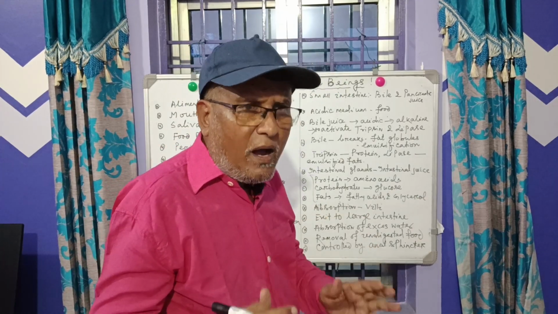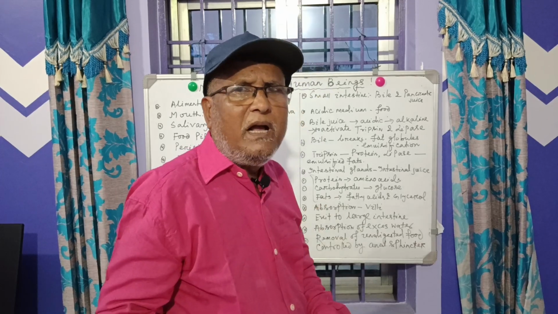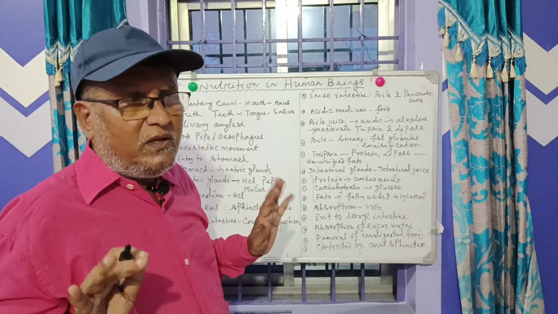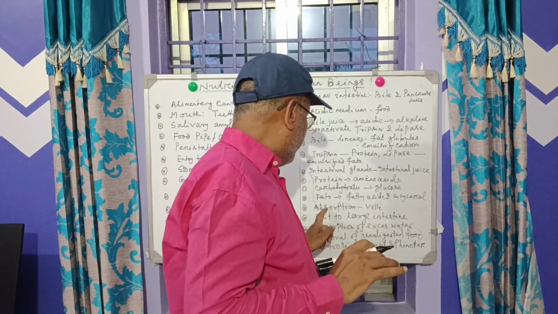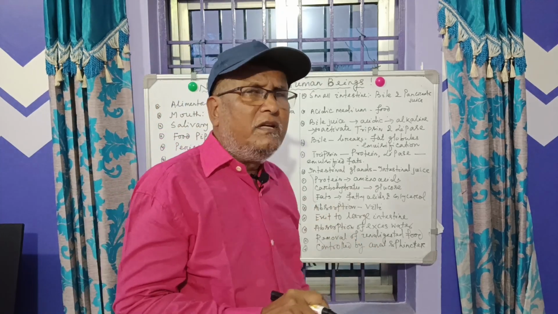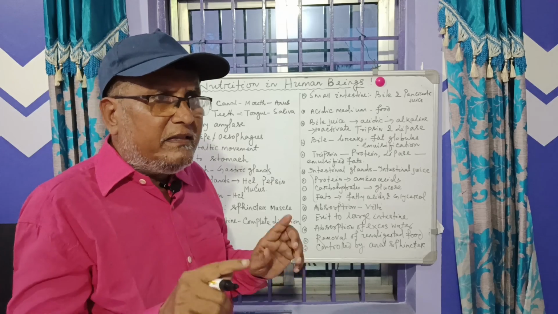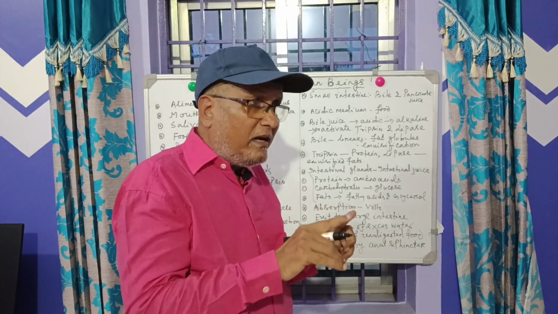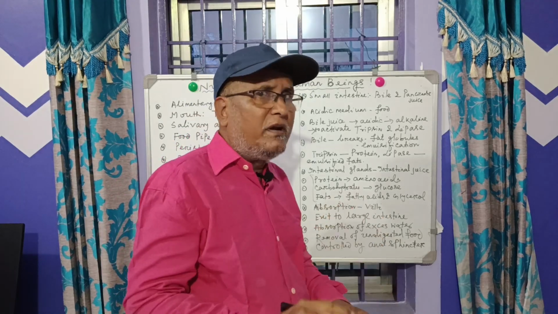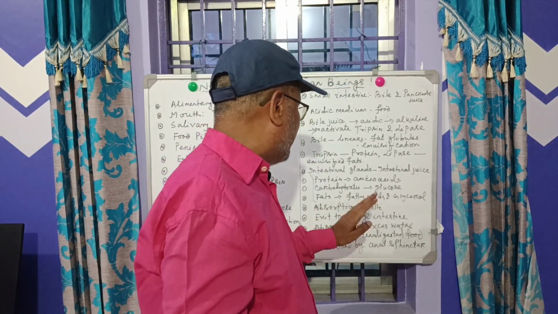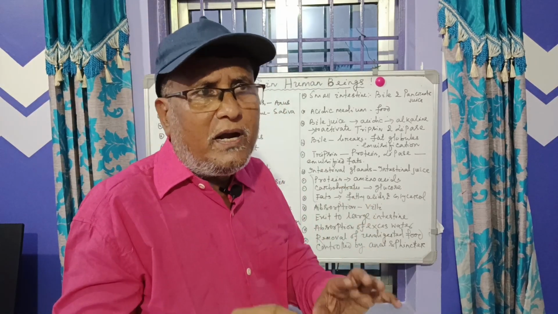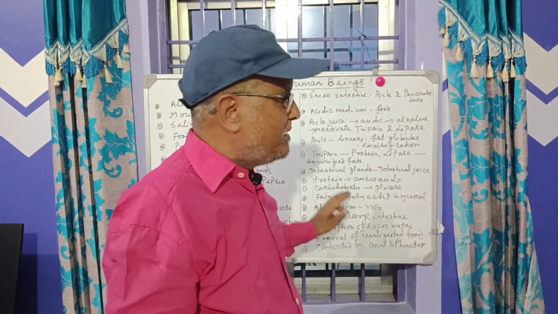And how does our body absorb them? Now the question of absorption comes here. The inner wall of the small intestine contains finger-like projections. These are called villi, and they are rich in blood vessels, and they expand the surface area. They increase the surface area for absorption of simplified food. And each and every cell gets the food, carried to each and every part of our body.